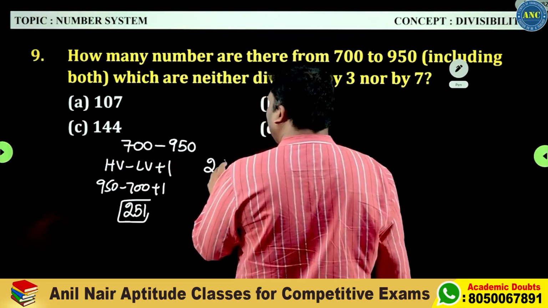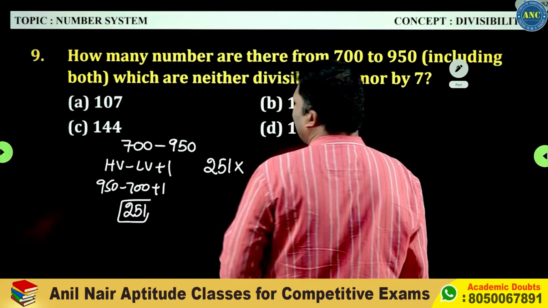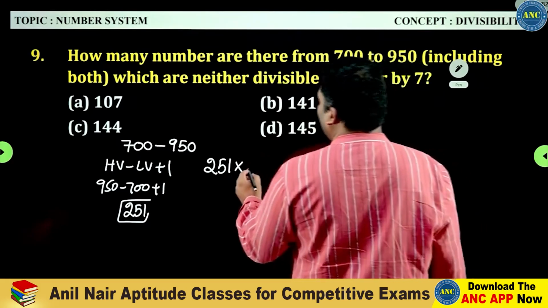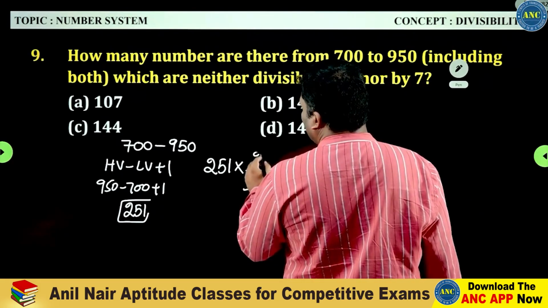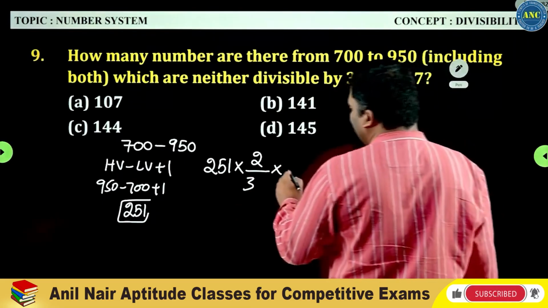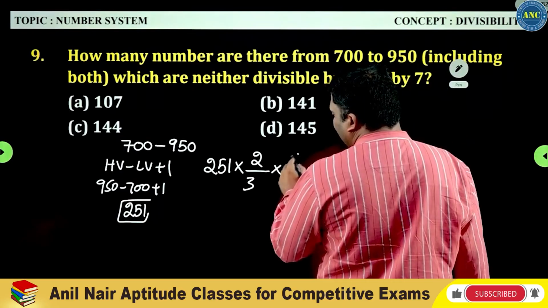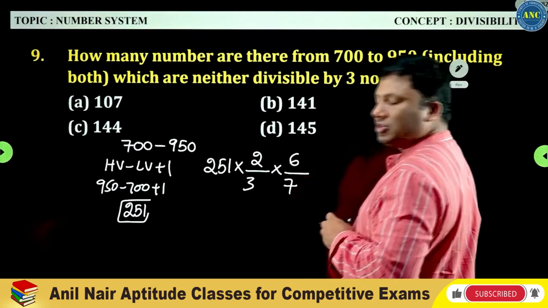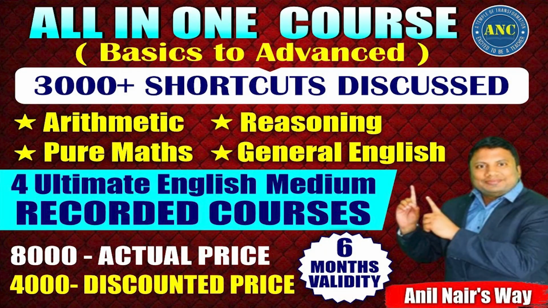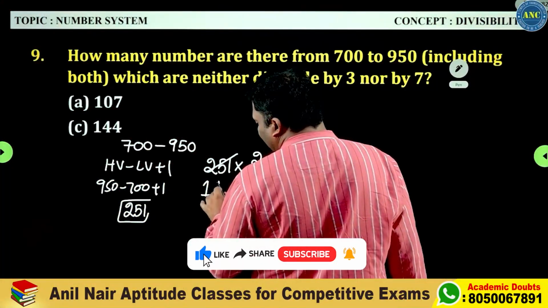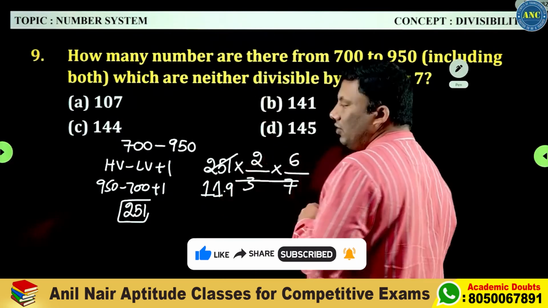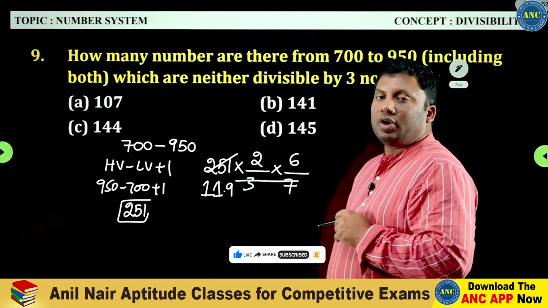In those 251 numbers, what do we require? Numbers which are not divisible by 3. Out of 3 numbers, one number is divisible. How many are not divisible? 2. Out of 7 numbers, one number is divisible. How many are not divisible? 6. 3 sevens are 21, 21 ones are 21, 21 nines are 189. So 200 it is there.